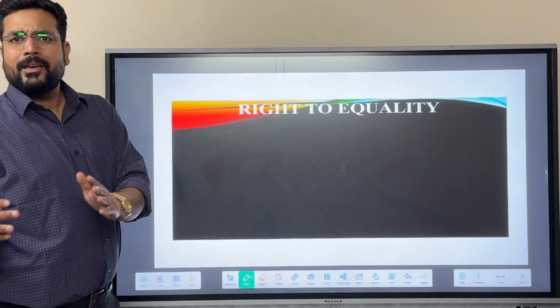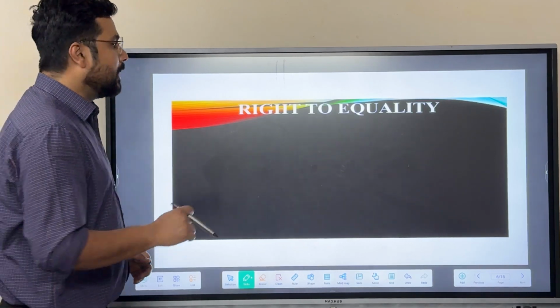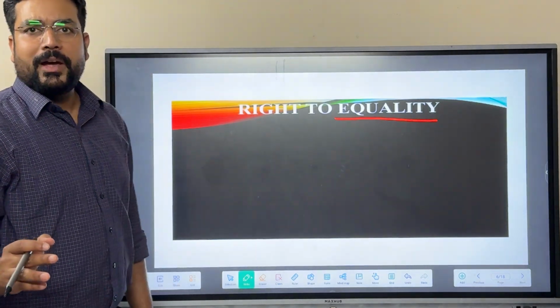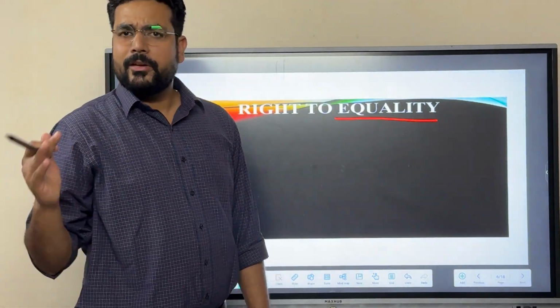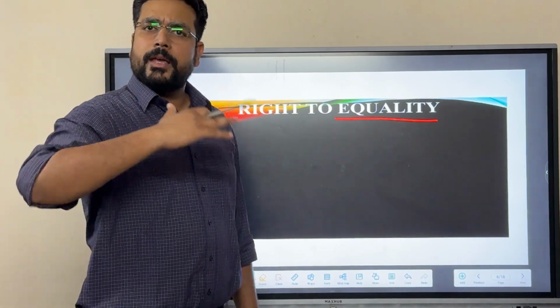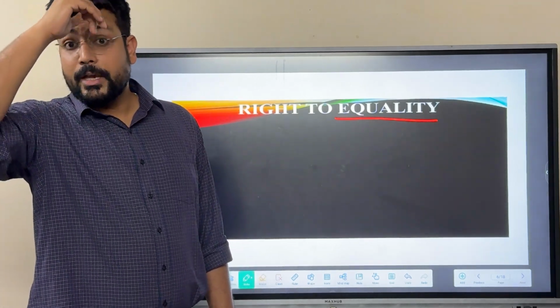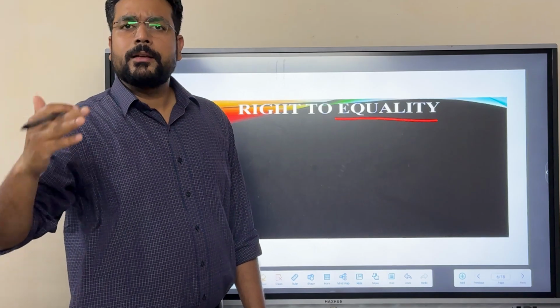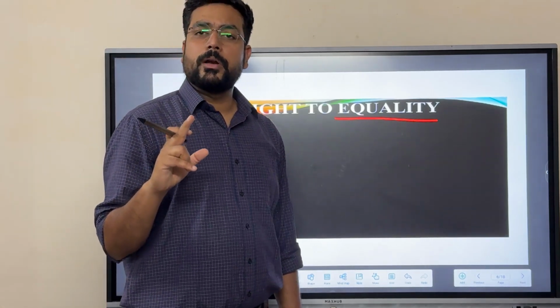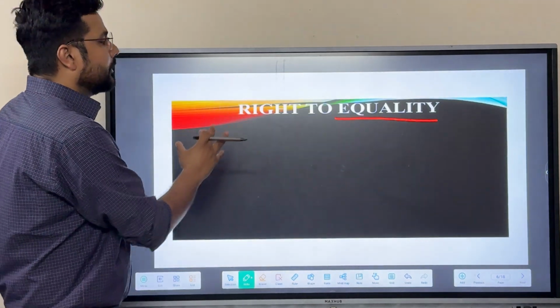One of the very important fundamental rights which talks about equality. Equality means all the people, irrespective of their caste, religion, race, sex, place of birth, residence, whatever, irrespective of any kind of factor, all the people living here in India shall be treated as equal. That's the concept of right to equality.